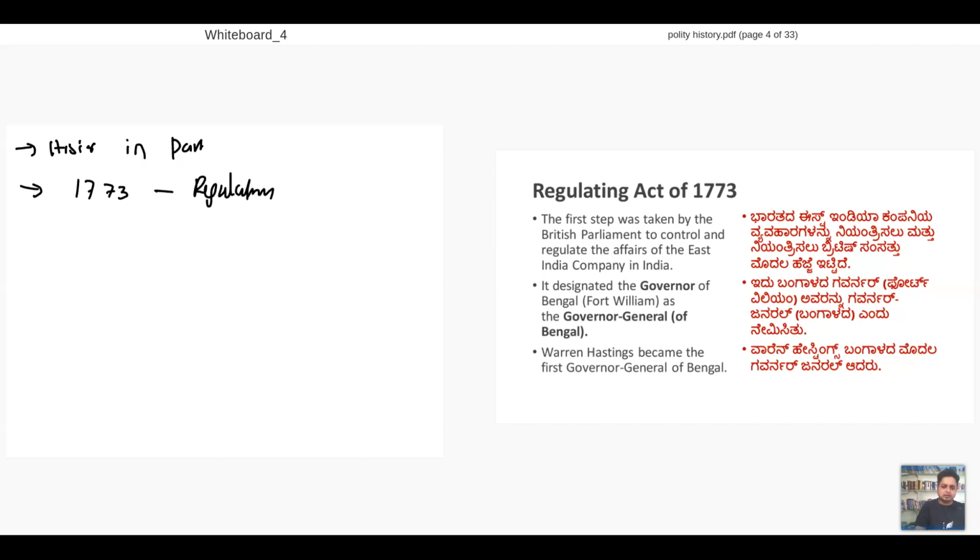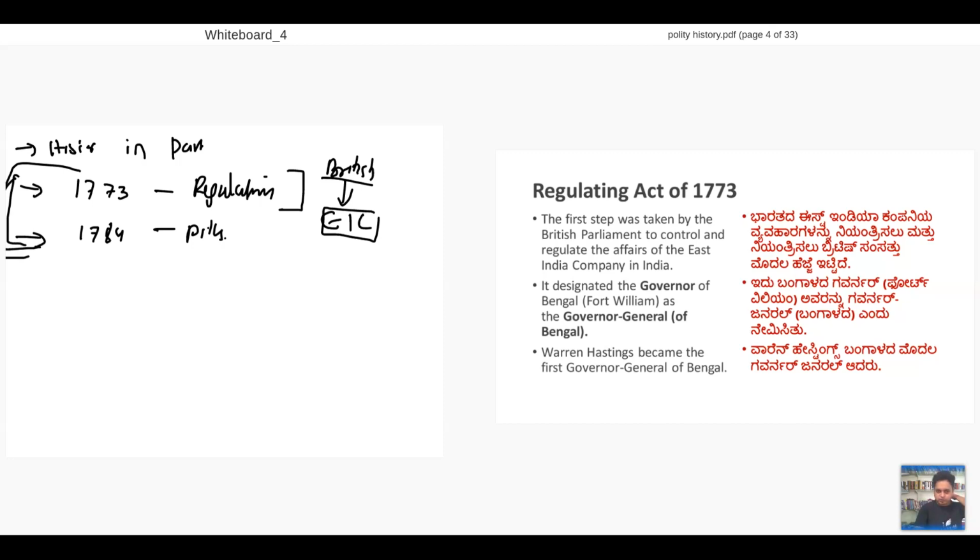Why do we call it regulating? Because the British are regulating the East India Company. Next, the amendment for this I'll call Pitt's India Act. These two are called stage 1.